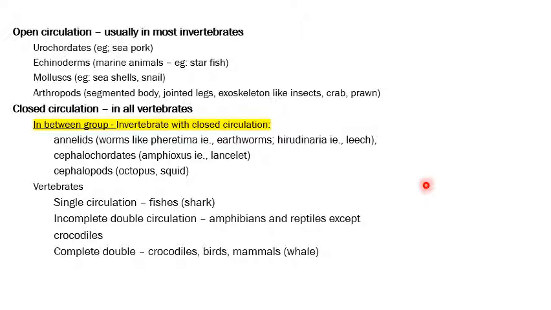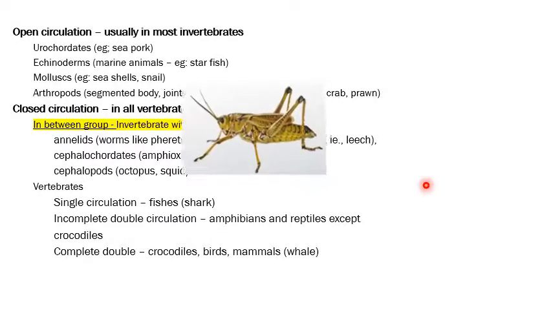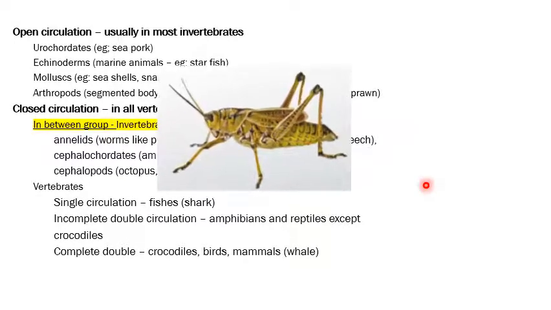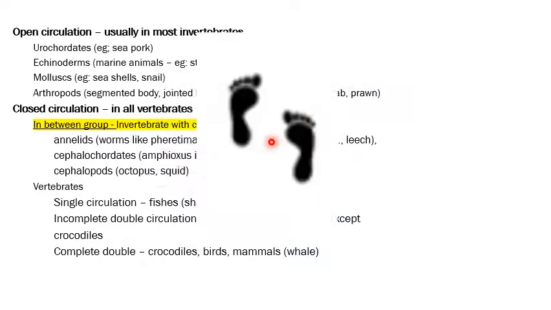So now let us see how much we remember. What is this? This is a grasshopper. A grasshopper is an insect. It is an arthropod. So an arthropod comes under which one? It is an open circulation. See, these are the footsteps of a human being. A human being is a mammal, highest in the order of evolution. So he will have complete double circulation.